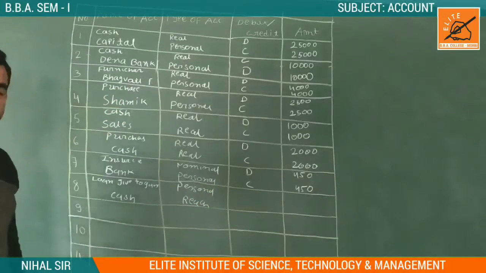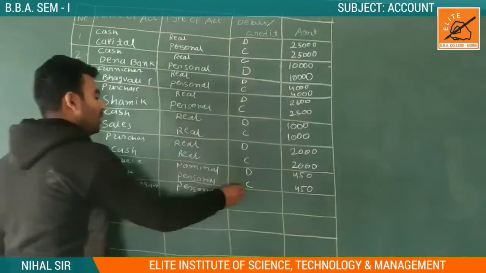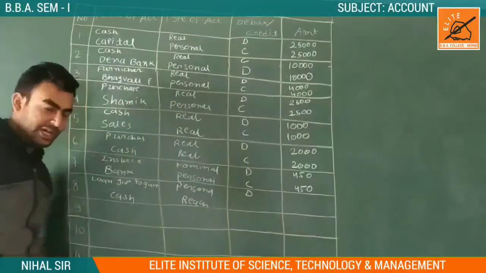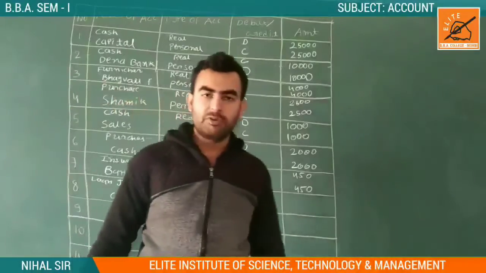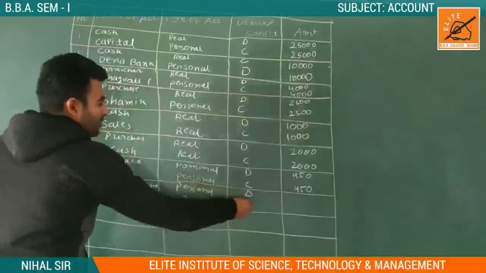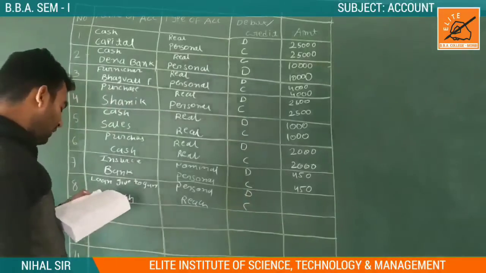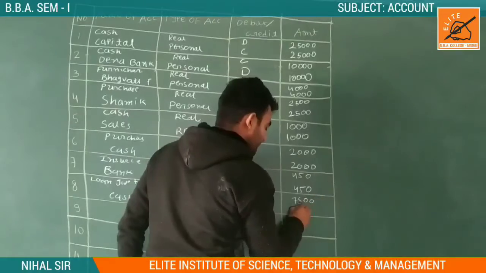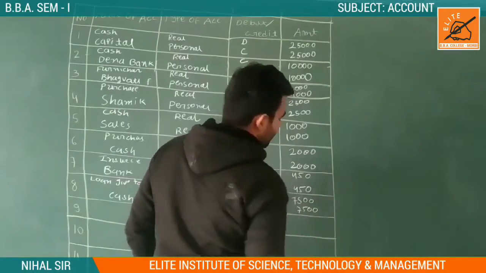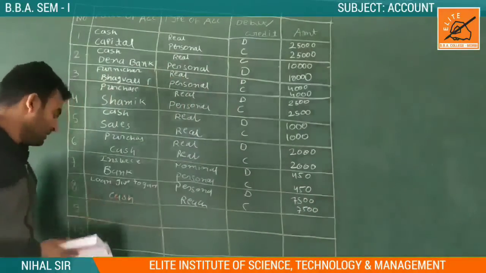Who receives the loan? Ganesh bhai receives the loan, so it is debited, because the receiver is debited. And we are paying, our cash goes out from our business, so what goes out is credited. The amount is 7,500. I hope you understand this transaction.